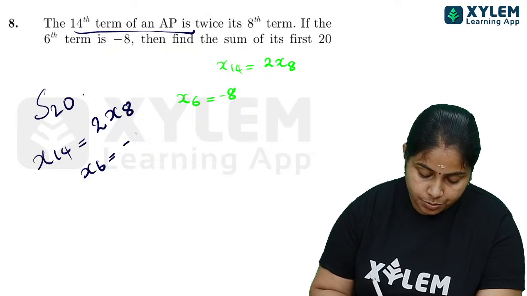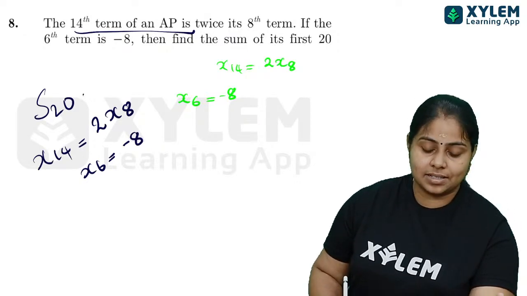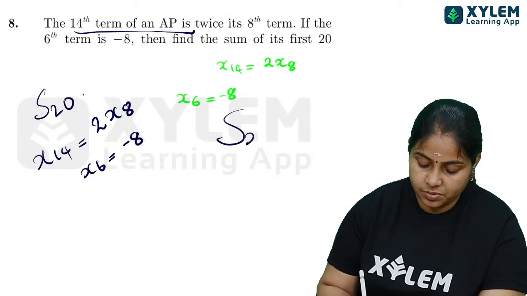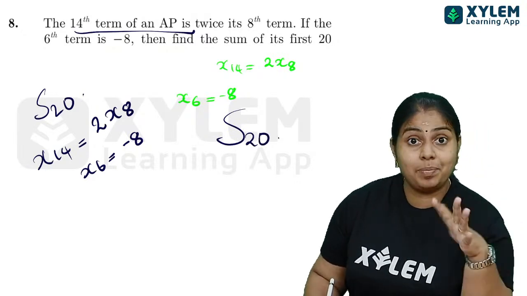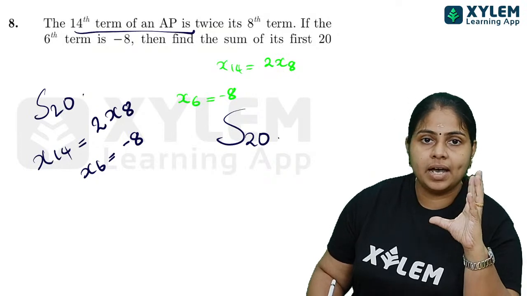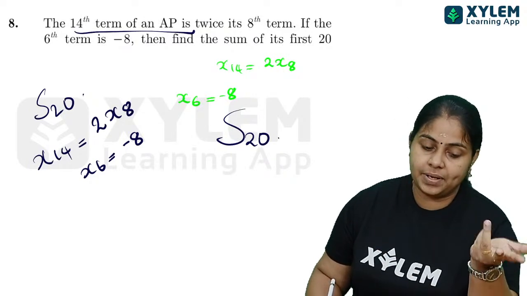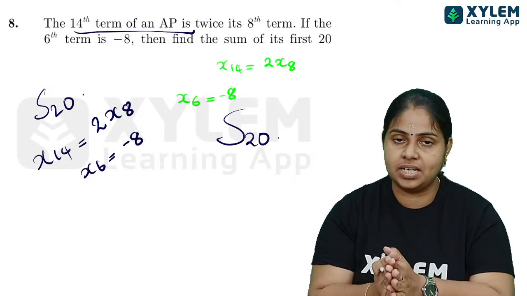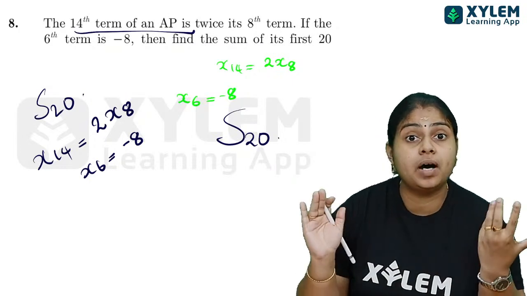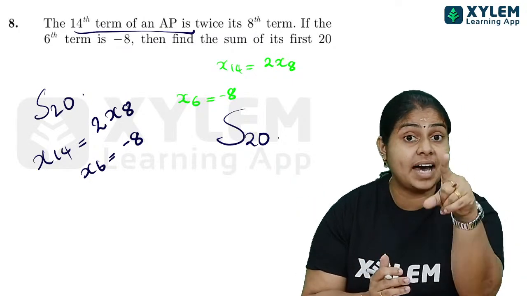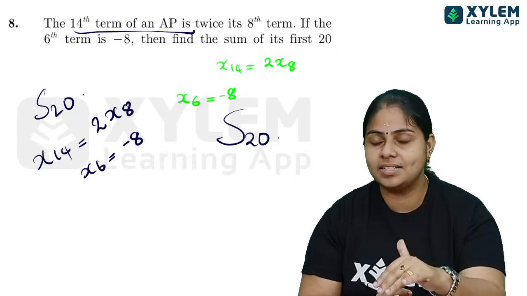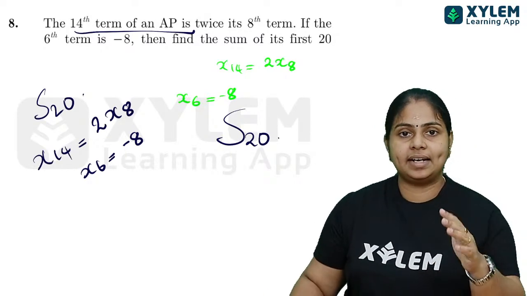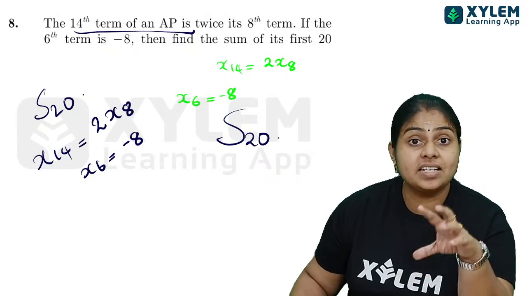Then the 6th term is equal to negative 8. And find the sum of its first 20 terms, that is S20. To find the sum, what is the formula? n by 2 into 2a plus n minus 1 into d. That we can apply. And for applying that formula, we must have the values of a and d. In this progression we don't know them yet. But some conditions have been given to find the values of a and d, and those conditions we are going to apply.